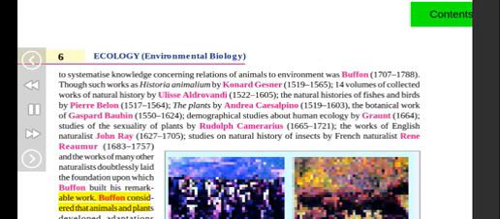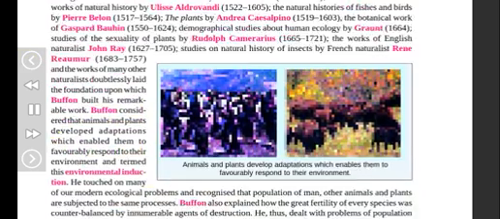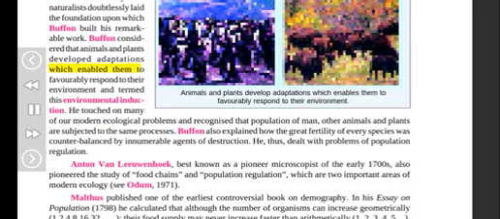Buffon considered that animals and plants developed adaptations which enabled them to respond favorably to their environment. He touched on many of our modern ecological problems and recognized that populations of man, other animals and plants are subjected to the same processes. Buffon also explained how the great fertility of every species was counterbalanced by innumerable agents of destruction. He, thus, dealt with problems of population regulation.